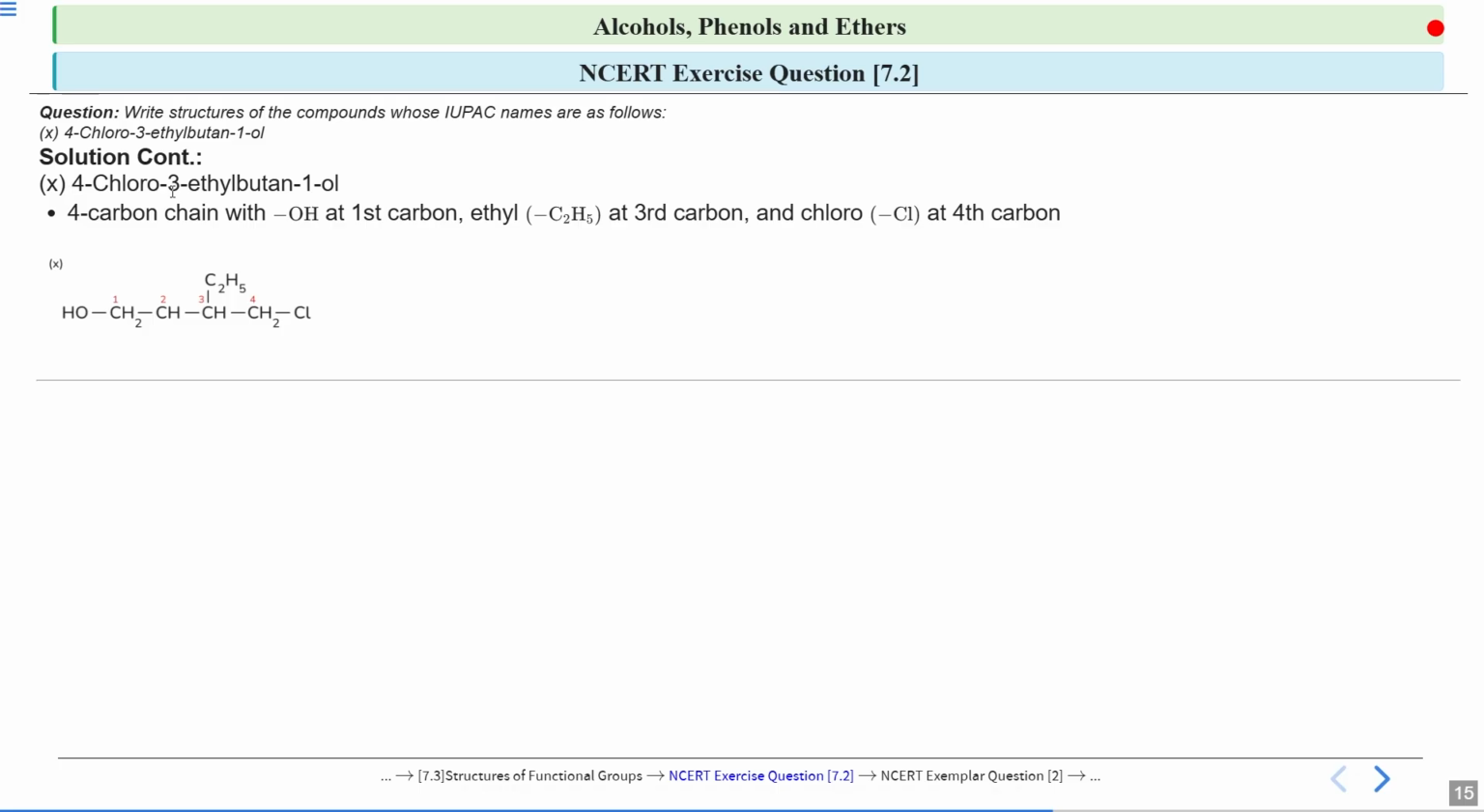So 4-chloro-3-ethyl-butan-1-ol. I hope now you can do it both ways. If names are given, you can draw the structure, and if structure is given, you can write the names. Just follow the IUPAC nomenclature, and while following it, you will get to know how we will write it.